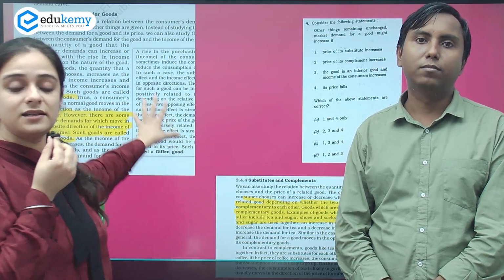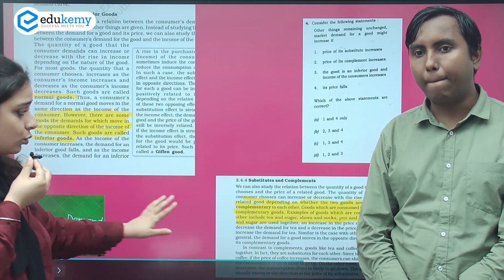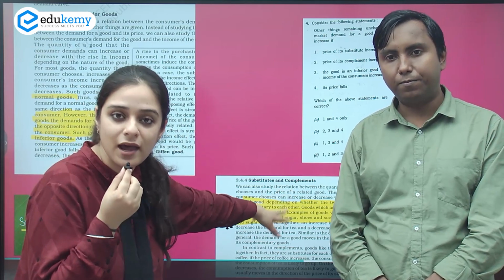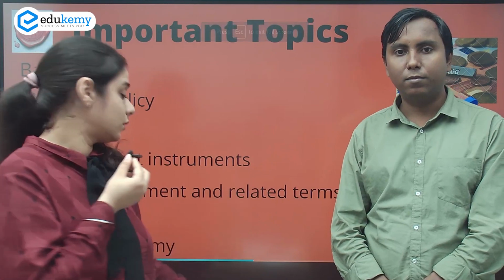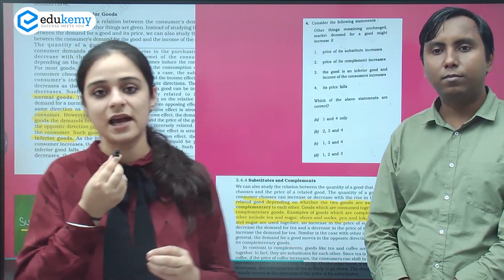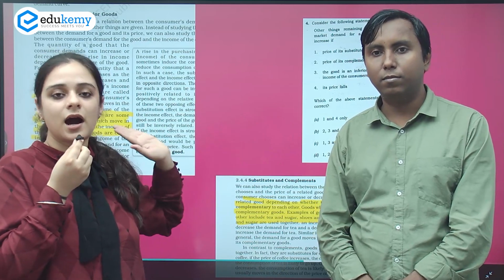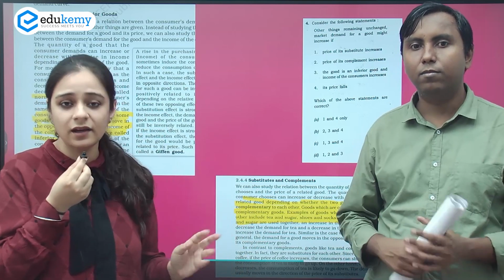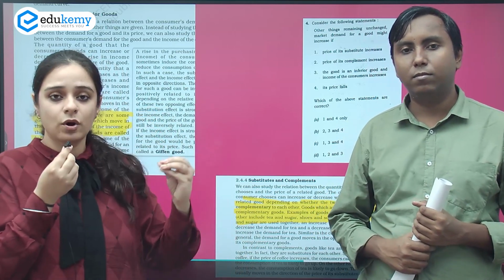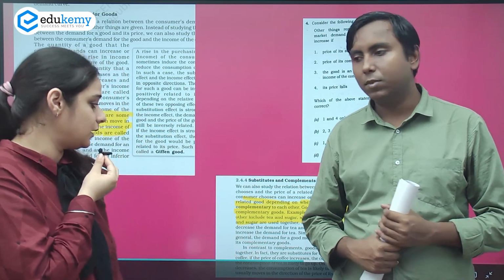Now, there was a question from microeconomics on the law of demand, and directly these are NCERTs. These clippings are from NCERT, which I've prepared and am showing to you. I've highlighted the lines from where the question was picked up. So a student who has actually gone through the NCERTs and spent their time preparing the concepts of microeconomics would have easily attempted this question, right? Because it was a very easy question, something one should not have missed, because this is what will make you pass through the cutoff.